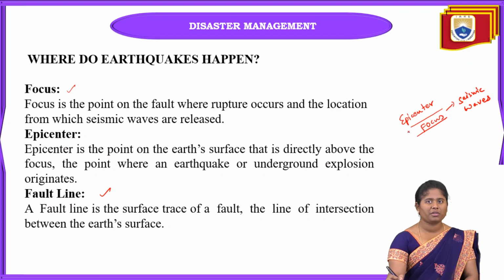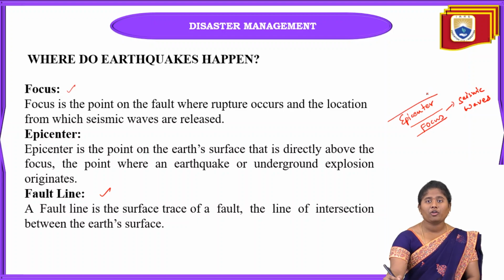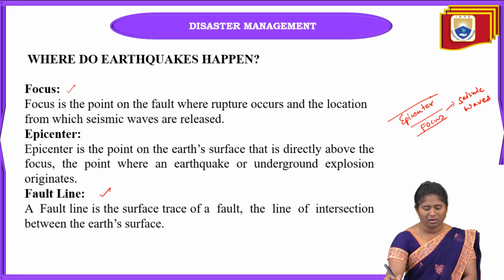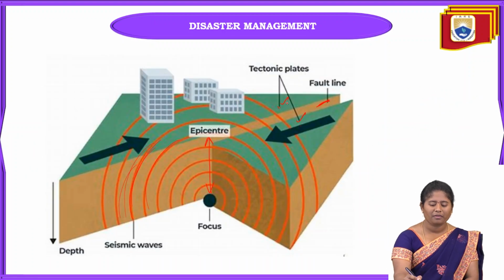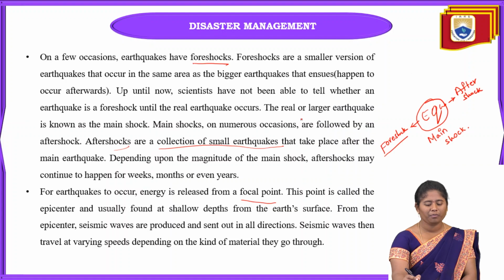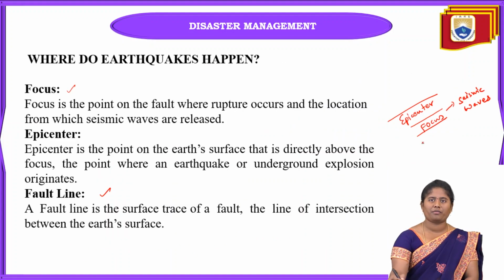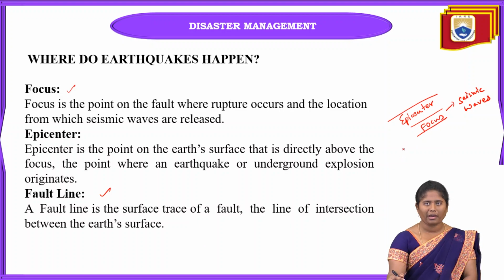And coming to the last one, that is the fault line. This fault line is nothing but the surface trace of the fault point. When the tectonic plates are constantly moving, that line of interaction on the earth surface, I already showed you the picture here, between the two tectonic plates where they are constantly moving, that line of interaction is called the fault line.